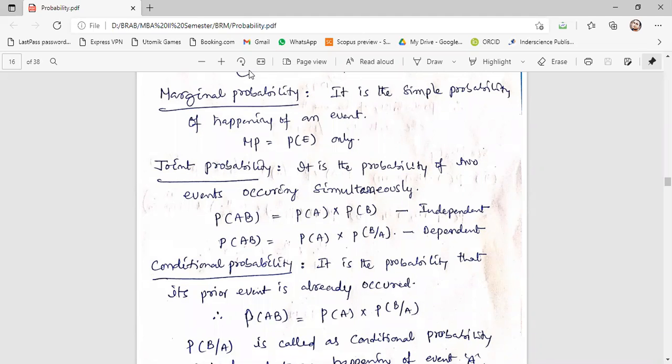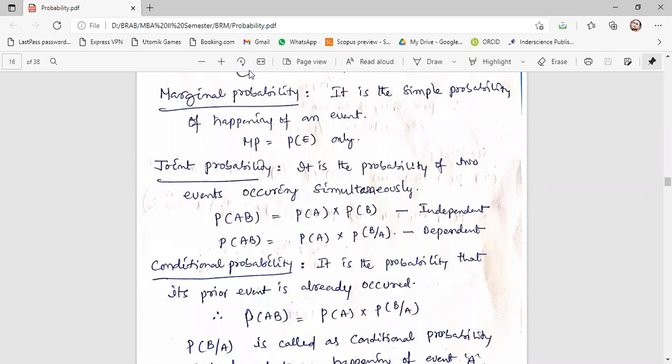For example, you are tossing a coin. What is the probability of getting head when you are tossing a coin? 50%. 1 by 2. So the marginal probability of head is equal to 1 by 2. It is as simple as that. So simple probability of the happening of one event. The marginal probability of head is 1 by 2. Simply you have to say it like that.